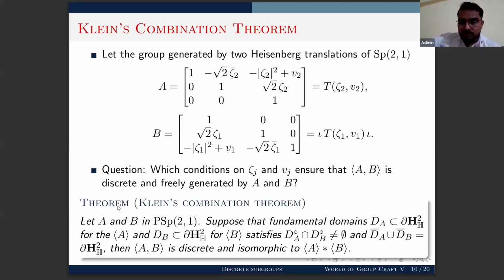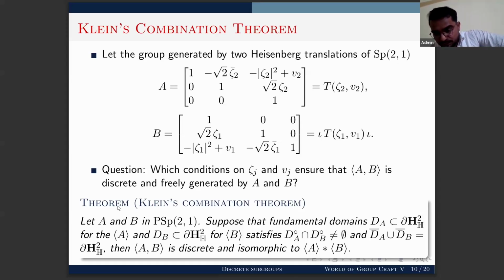Also consider DB, the fundamental domain corresponding to the action of the subgroup generated by B on the boundary of quaternionic hyperbolic 2-space. Now if these two fundamental domains DA and DB satisfy the following two conditions, that the interior of DA intersected with the interior of DB is non-empty, and the closure of DA union the closure of DB is the full boundary, then the subgroup generated by A and B is discrete and isomorphic to the subgroup generated by A free product with the subgroup generated by B.